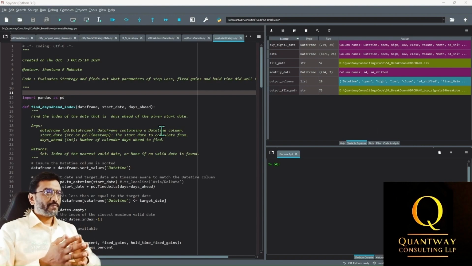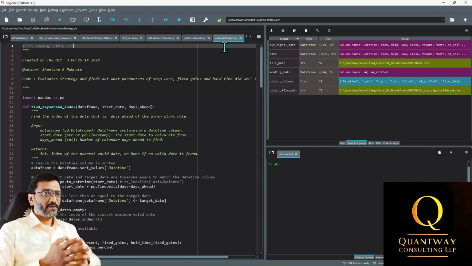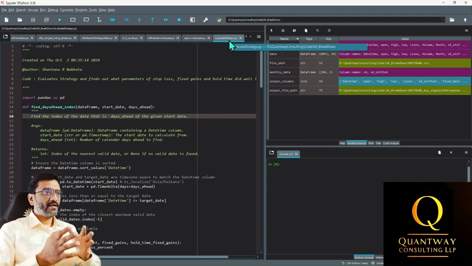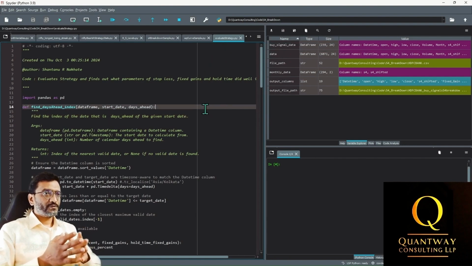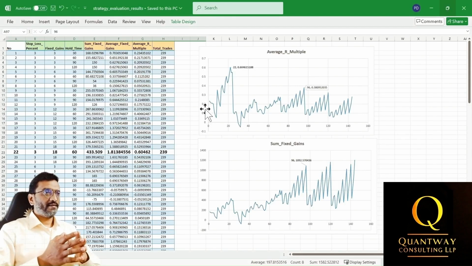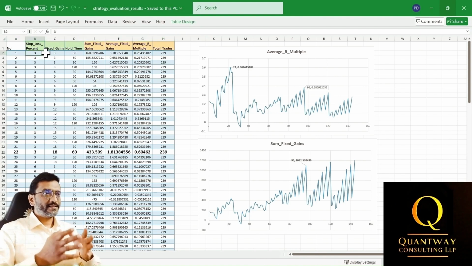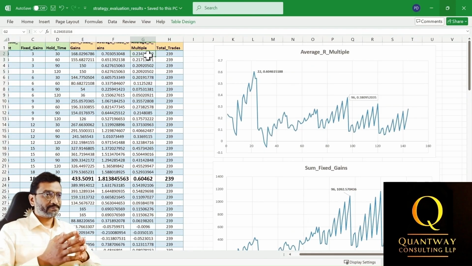Next, let's optimize the parameters by tuning the hold time, stop loss percentage and fixed gain percentage. After running the evaluatestrategy.py Python code, we obtain a CSV file that shows the strategy evaluation results. Let us open the output CSV file. In this process, I have varied the stop loss percent, fixed gains and hold time to get the output as the sum of fixed gains, average fixed gains and average R multiple. The R multiple is the risk to reward ratio per trade.